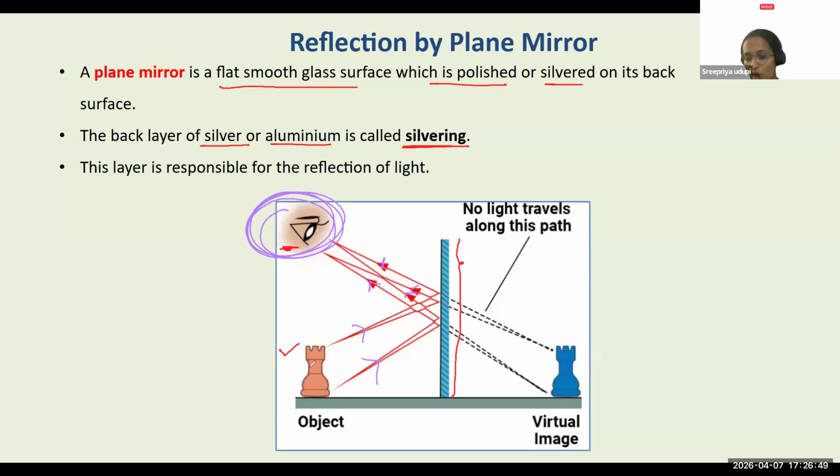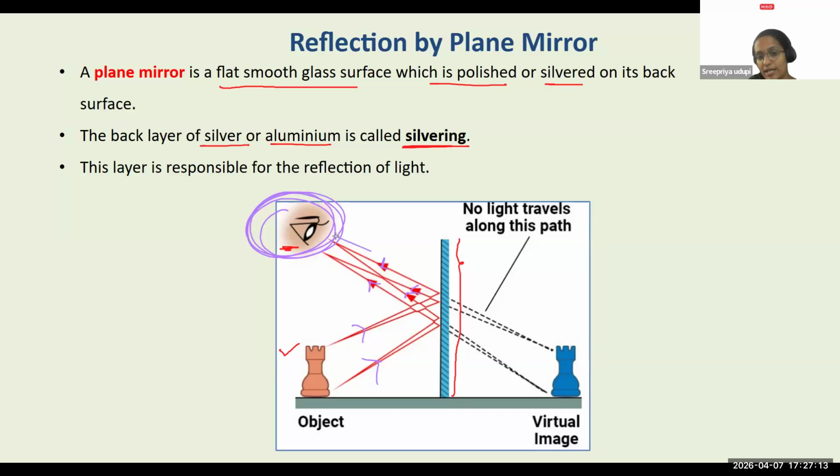Light which falls from the chess coin falls on the mirror, gets reflected and reaches the eye of the observer. Now for the observer, what is the direction of light? For the observer, the direction of light is what defines where the object is. He is just concerned about which direction the light is coming from. That's it. He doesn't care where the object actually is.